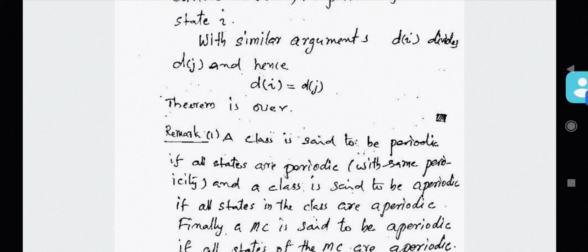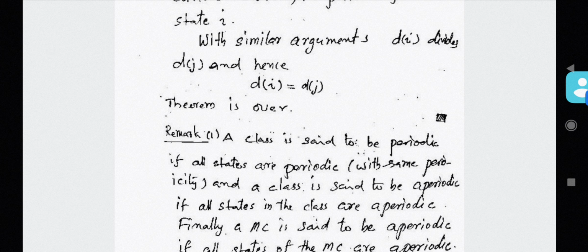In a communicating class, if a state has periodicity 2, for example, then all other states in that class will have the same periodicity 2. If a state has periodicity 3, then all states in that communicating class will have periodicity 3 and so on. And naturally, if a state in a communicating class is aperiodic, that means having periodicity 1, then all remaining states in that class will have periodicity 1.